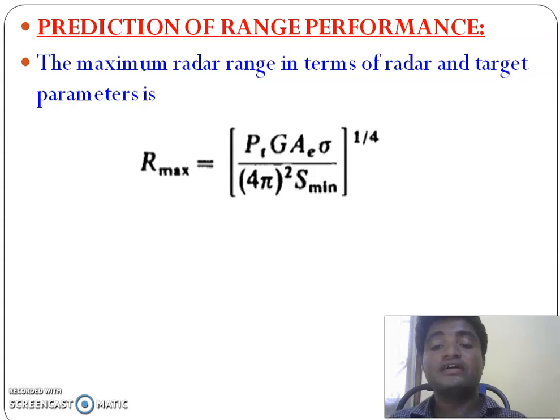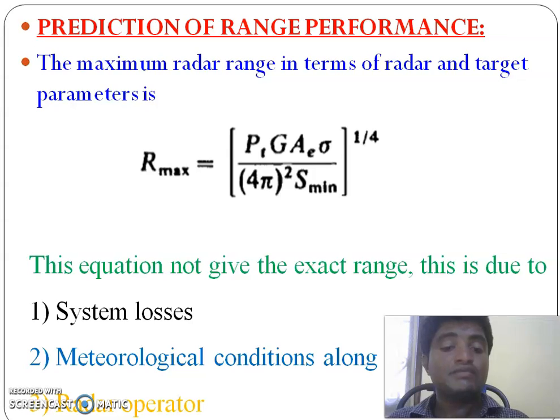We can increase the radar range, but this equation does not give the exact range because of various losses associated with the radar system. These are system losses, because some electronic equipment does not work well under field conditions; second, meteorological conditions along the propagation path; and third, the radar operator cannot work properly. This leads to an imperfect range measurement.